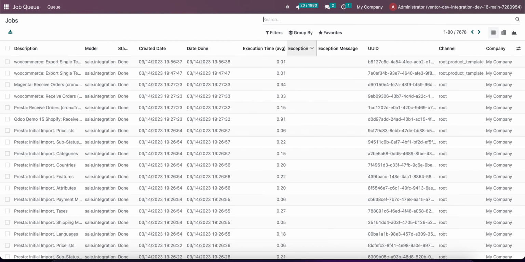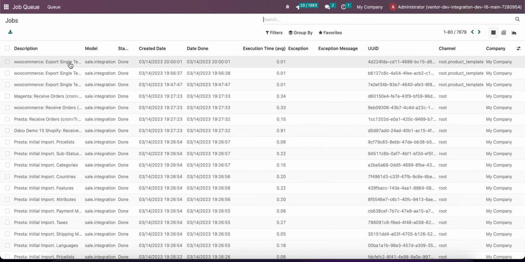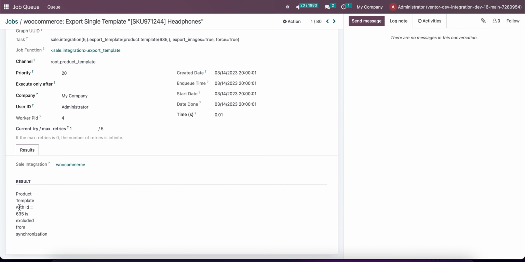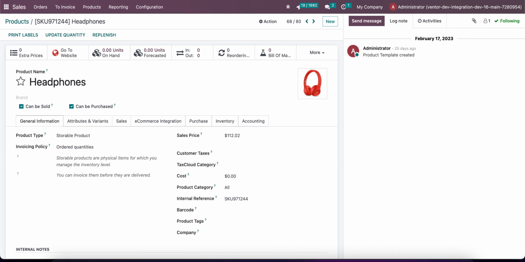We can check that the job was created, started, and is in the status done. But if we go to the results, we can see that this product is excluded from synchronization. So the needed and changed information wasn't sent to the e-commerce system. It corresponds to our product and its product variants. So this is how it works.